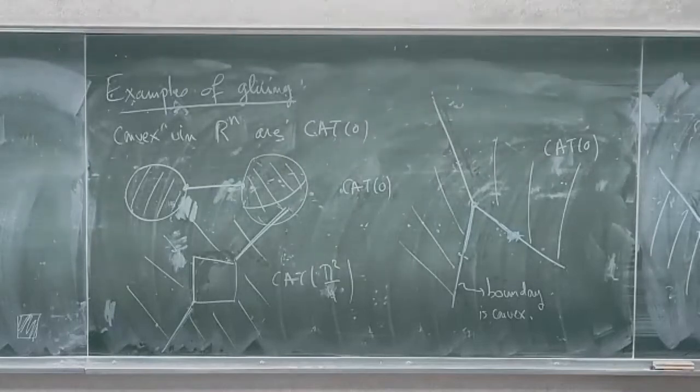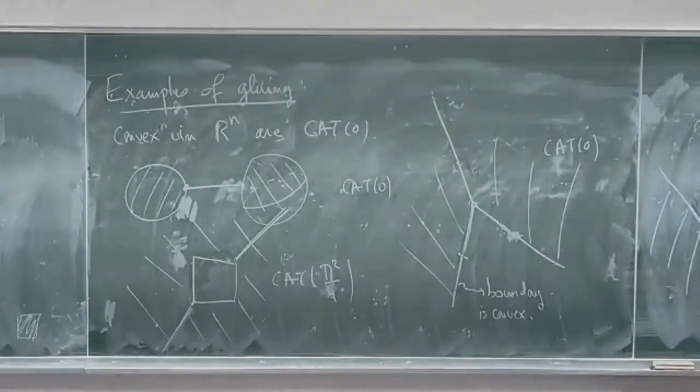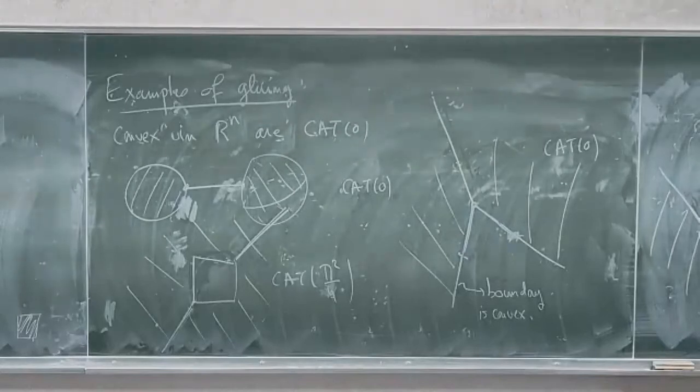It's more a remark than a question, but I think if you take that construction of gluing the two wedges, but if you take the convex side, then you get basically a cone. You glue two wedges with angle less than pi, and you get a cone of angle less than 2 pi, which is not Cat0. That's a counterexample of the theorem if the gluing region is not convex.